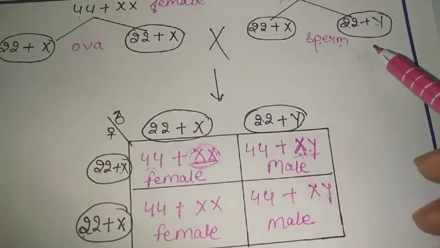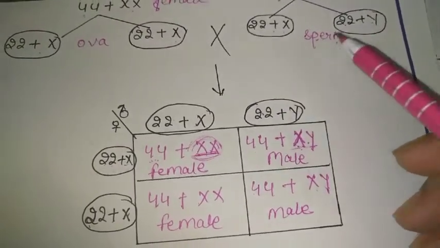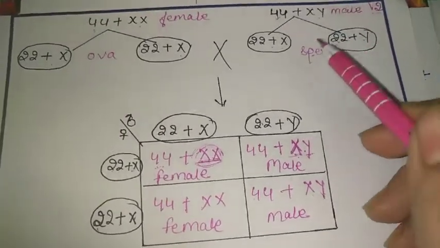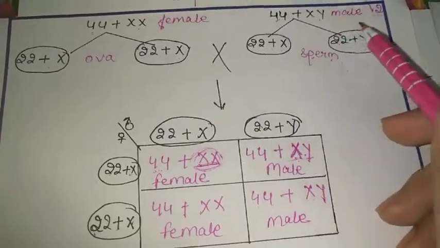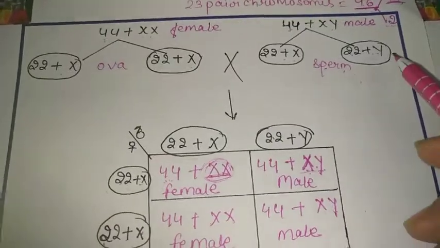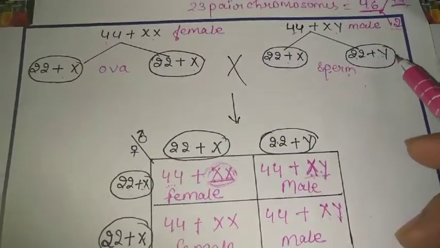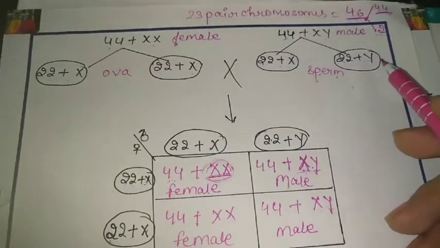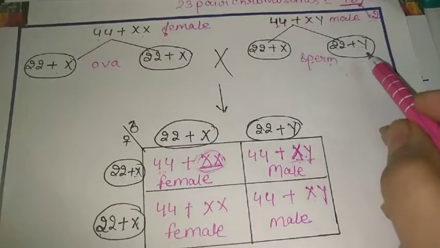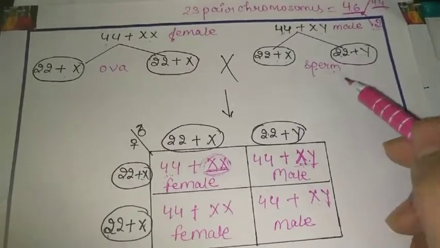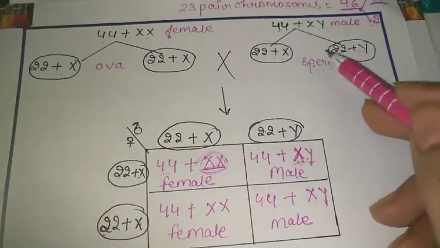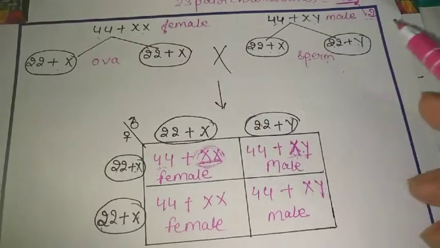So we cannot blame the female for having a male or female child. Clear? This is all about the male. It depends upon the male which sperm fuses with the ovum, because the female will always produce one type of ovum, whereas the male will produce two types of sperm, that is X carrying and Y carrying. If the Y carrying sperm fertilizes the ovum, then only a male will form, whereas if the X carrying sperm fertilizes the ovum, then a female will form.